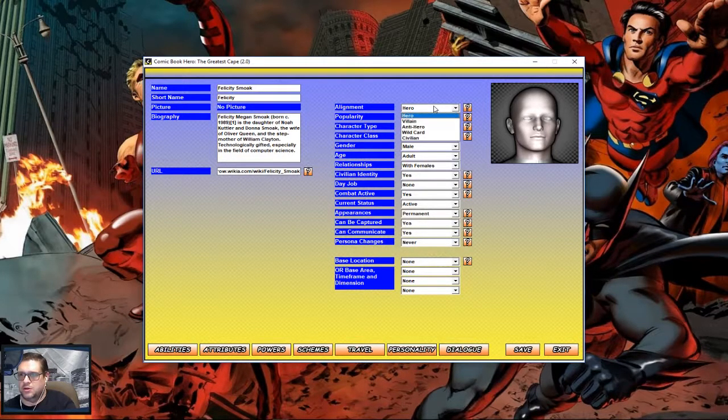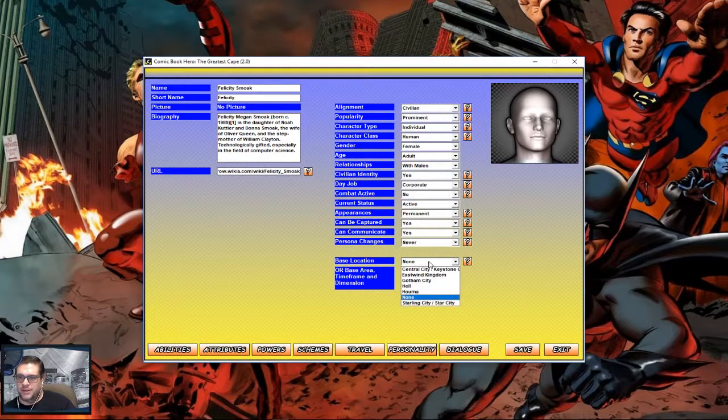Okay. She is not a hero, she's a civilian. She is not iconic. Well, we will put her character type as prominent because she did take over for a while for Palmer Industries when he took over for Queens Consolidated. So yeah. Gender is female, an adult, has a relationship with males. Civilian job, yes.